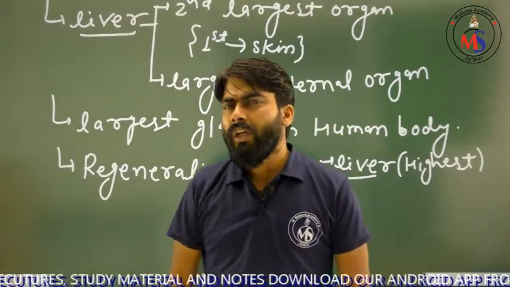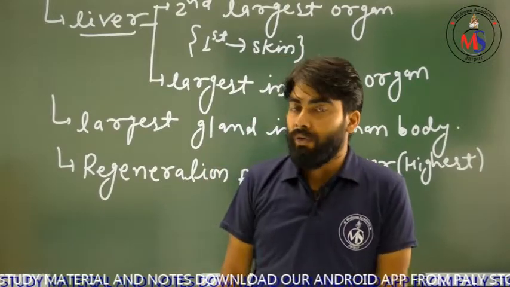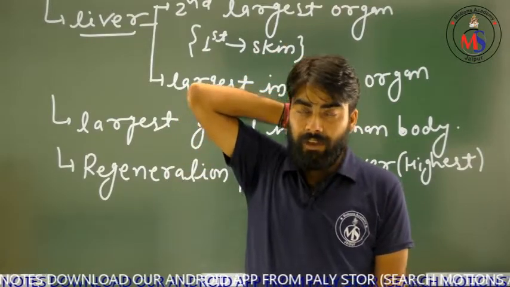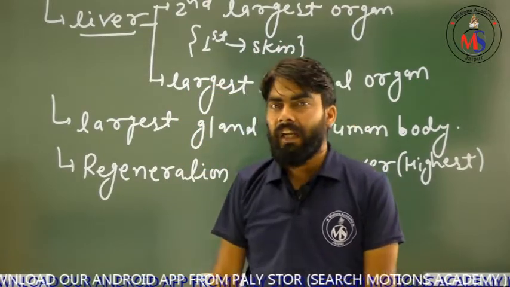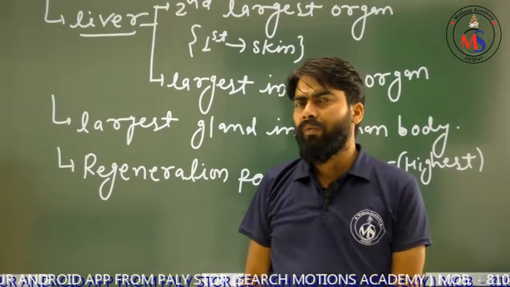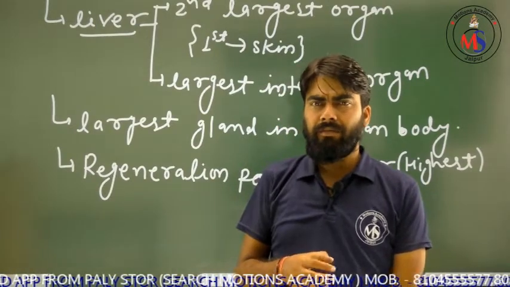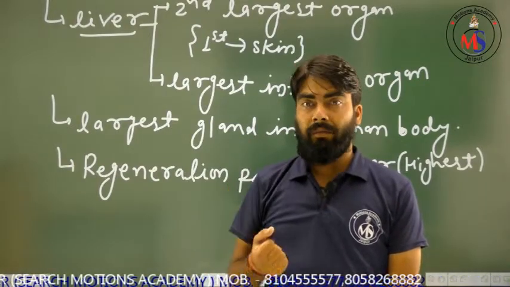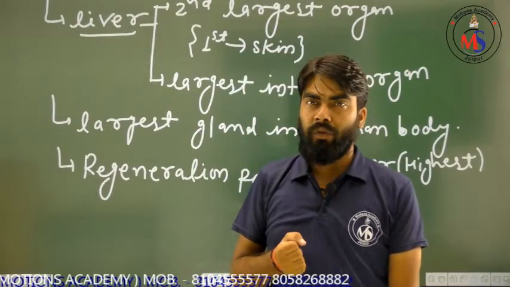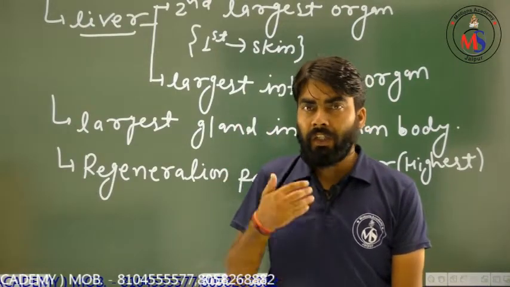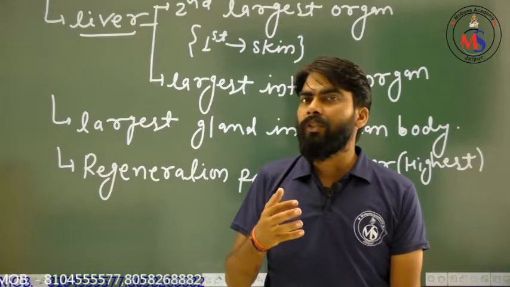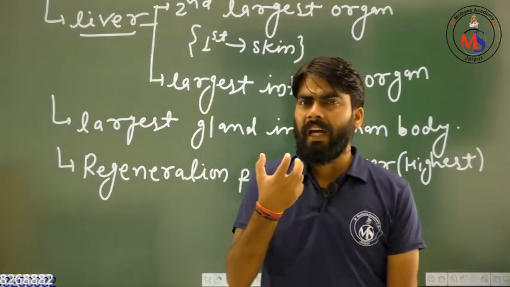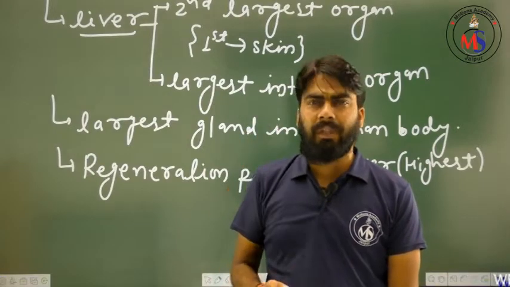Friends, sometimes you have a curious mind and you ask your teacher: sir, if we meet with an accident, why is our brain injured and why may we die sometimes? Why is the brain so sensitive, why does its damage take so much time to recover, and why do we have so much security for this brain?